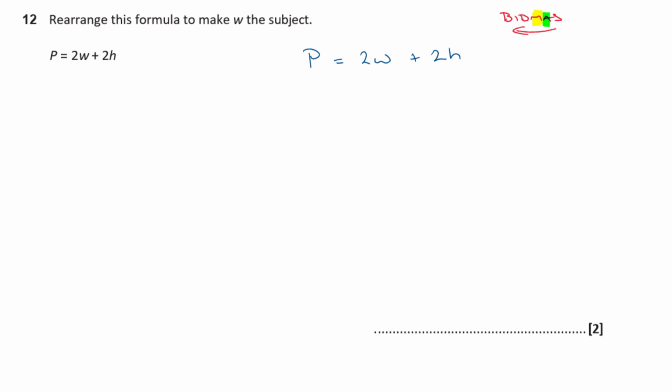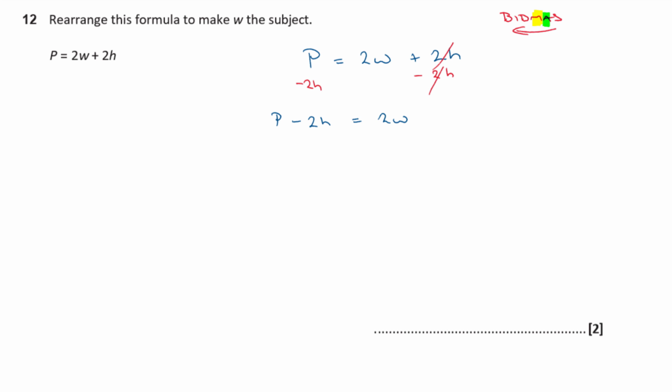So that means I need to deal with the addition first. Now the opposite of adding 2h is subtracting it. So if I subtract 2h from both sides, it will cancel off this side, and what I'll get is p minus 2h is equal to 2w.